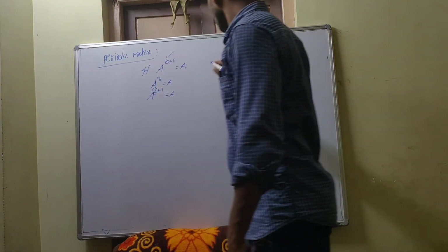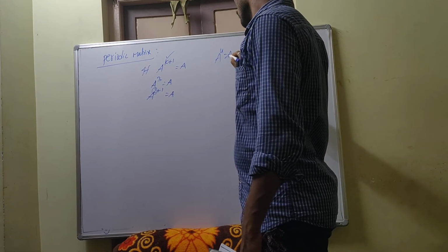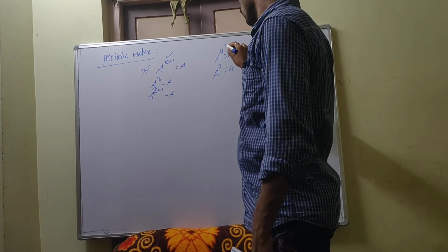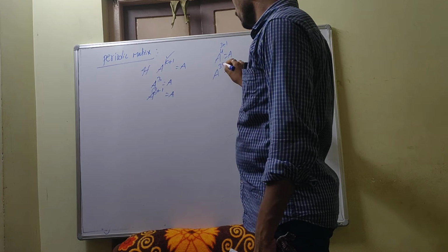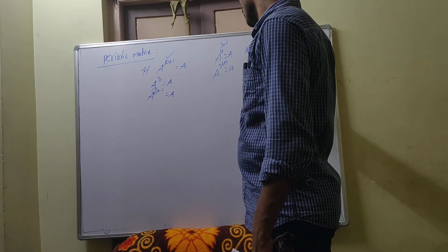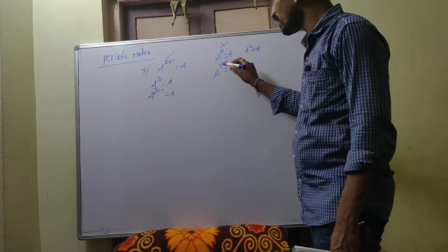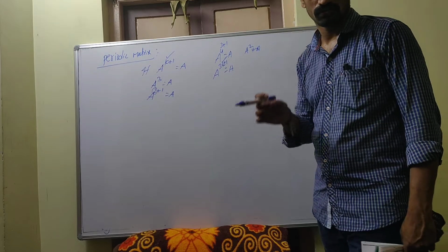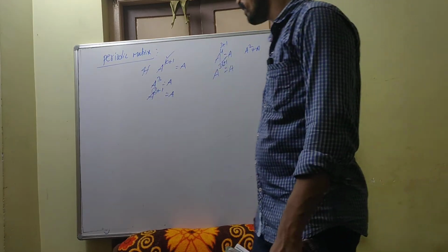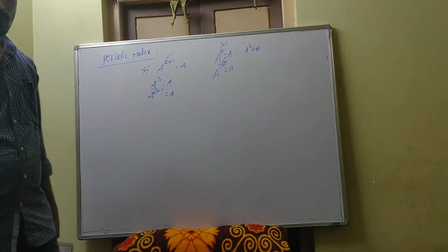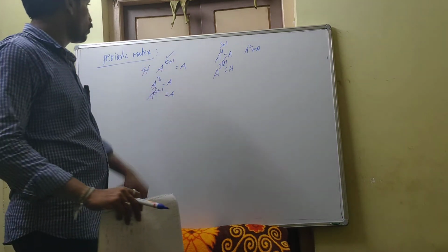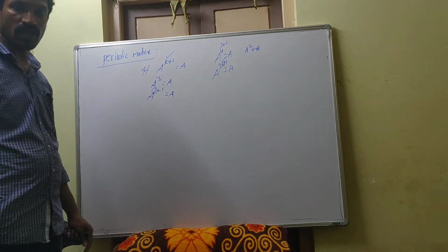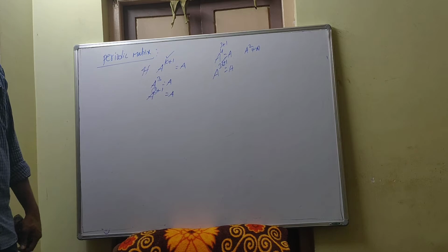For suppose A power 4 is equal to A cube is equal to A. So A power 4 means 3 plus 1, A cube is 2 plus 1, but A square is not equal to A. Then which one is the least number? 2 is the least number. So this is the periodic matrix with period 2. Okay, clear? So a matrix is said to be a periodic matrix with the period k if A power k plus 1 is equal to A, where k is the least positive integer.